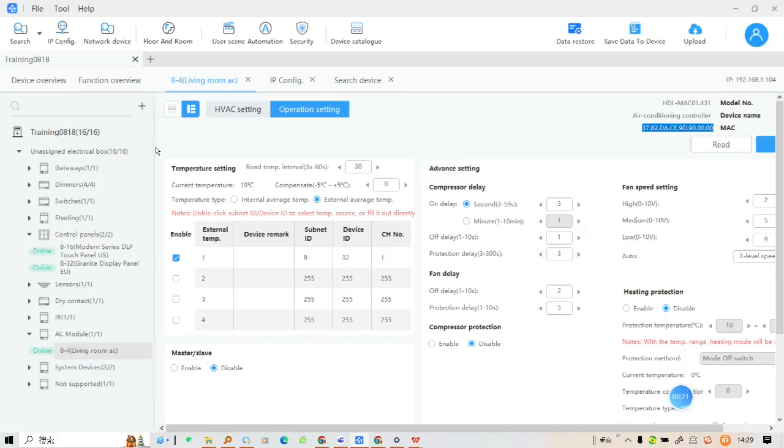So that's how to set the temperature source. It depends on what kind of temperature source you want to use. You can use the digital sensor, then select the internal average temperature. And if you use the panel as the temperature source, you can select the external average temperature and enter the subnet ID and device ID, also the channel number.